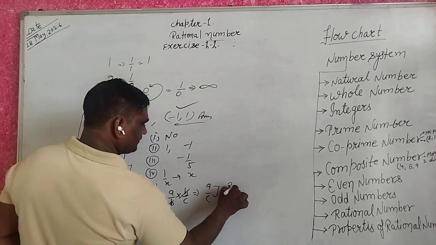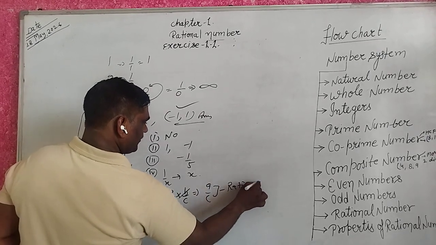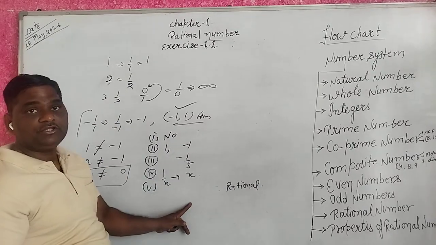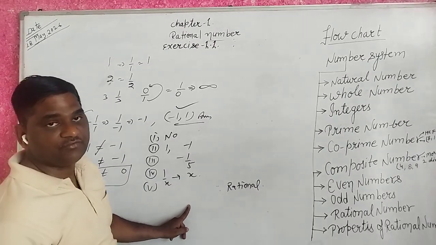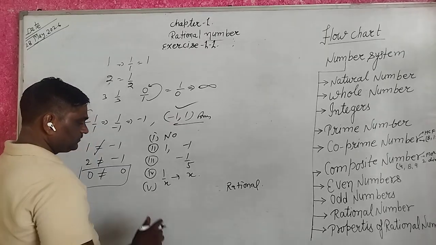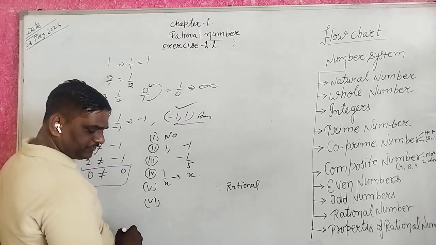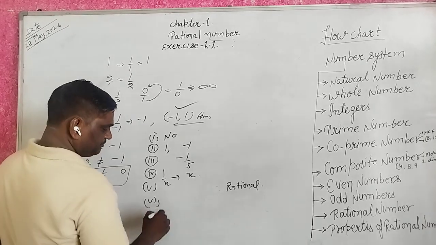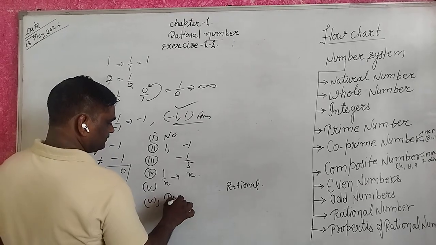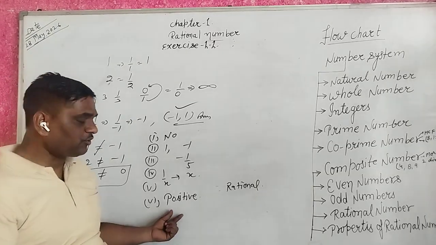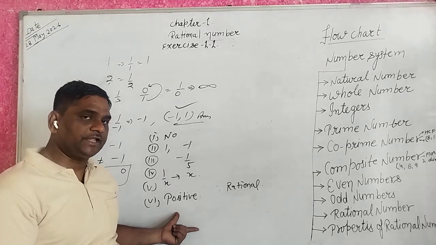That is a rational number. So your answer is rational number. The product of two rational numbers always gives a rational number. 6. The reciprocal of a positive rational number is positive; the reciprocal of a negative one is negative.